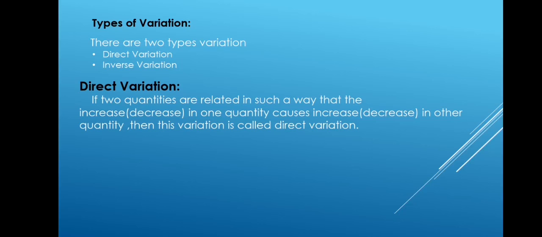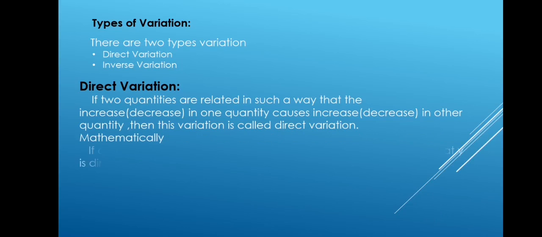If the increase in one quantity causes increase in the other quantity, that is, both the quantities are behaving similarly, if one is increased, the other one will also increase, then such a relationship between them is considered as direct variation.